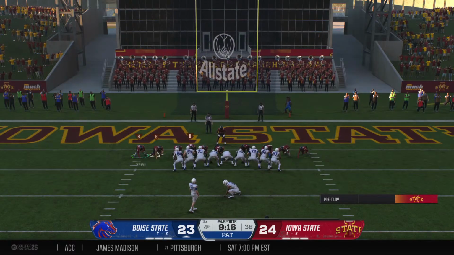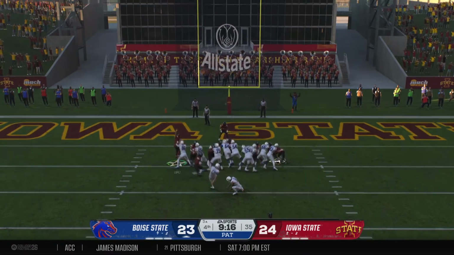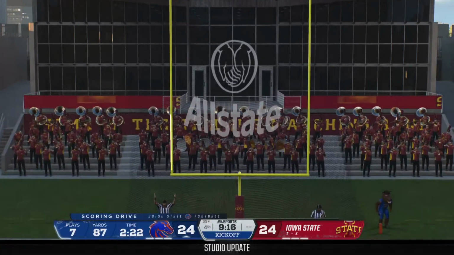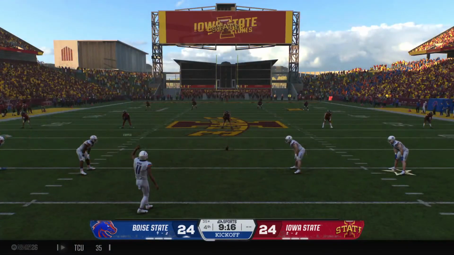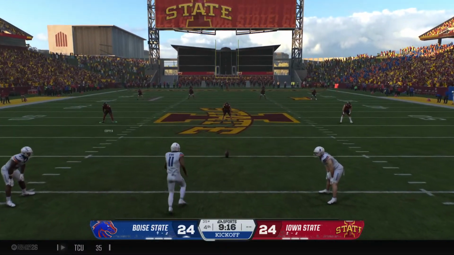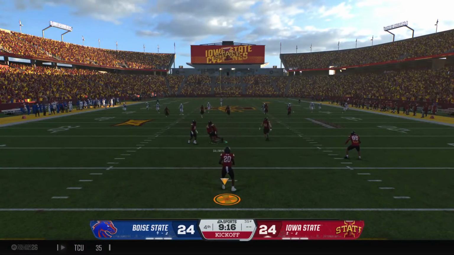This guy just has a nose for the end zone, and you love his ability to find creases, use his speed in the open field, and go score. He's been really good for his offense early this year. That's already his 5th rushing touchdown on the season. And he knocks it through for the tie here in the fourth quarter.